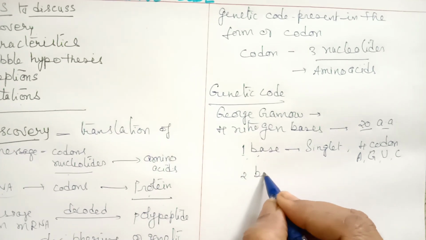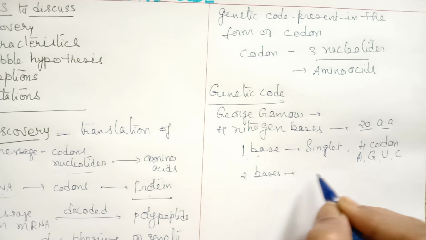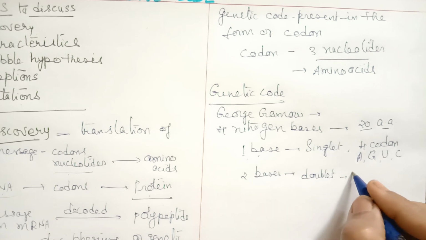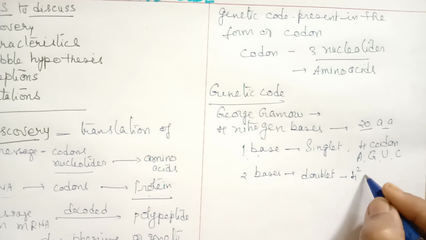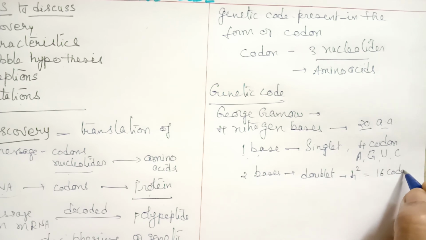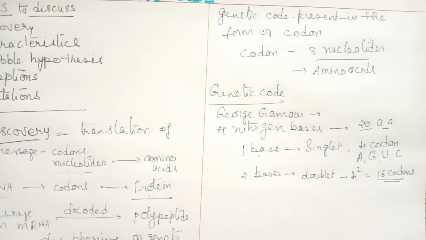Now, if 2 bases are taken, it is called a doublet code. And here the number of codons would be 4 into 4, that is a total of 16 codons. These 16 codons are also not sufficient for 20 amino acids.